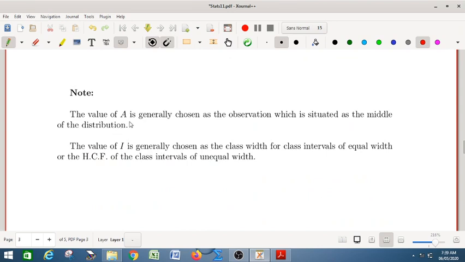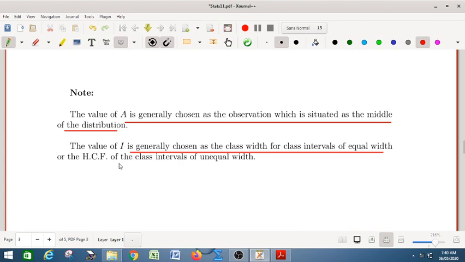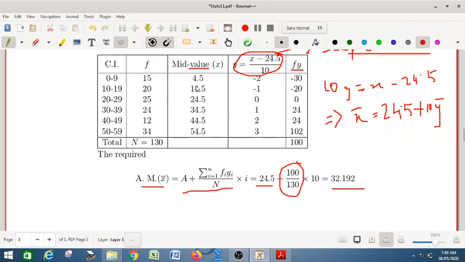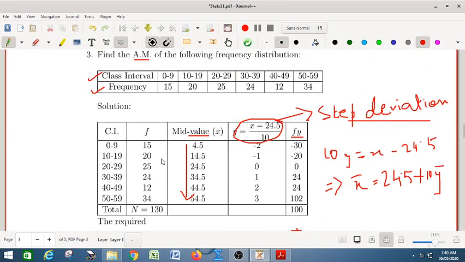So look at that, it is written here. Note: A is generally chosen as the observation which is situated at the middle of the distribution, and the value i is generally chosen as the class width of the class intervals of equal width, or the HCF of the class intervals. Clear? Width is this one, 14.5 minus 4.5, 10. 24.5 minus 14.5, 10. In this case you have equal width. That is why you have chosen 10. So I hope the step deviation method is clear to you.